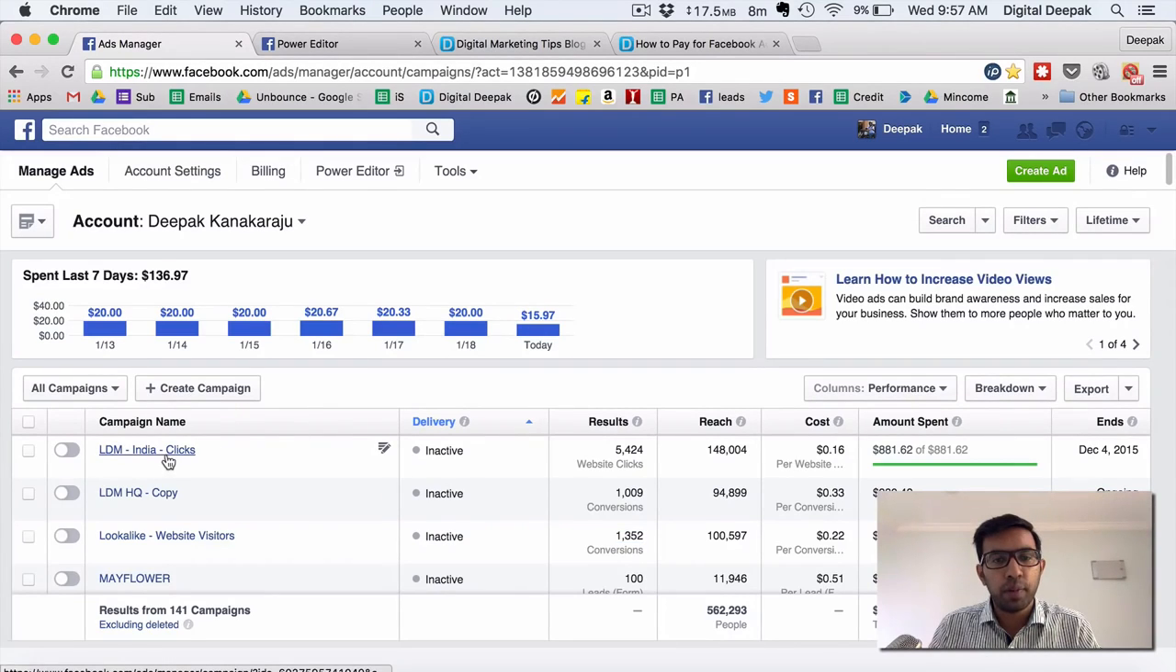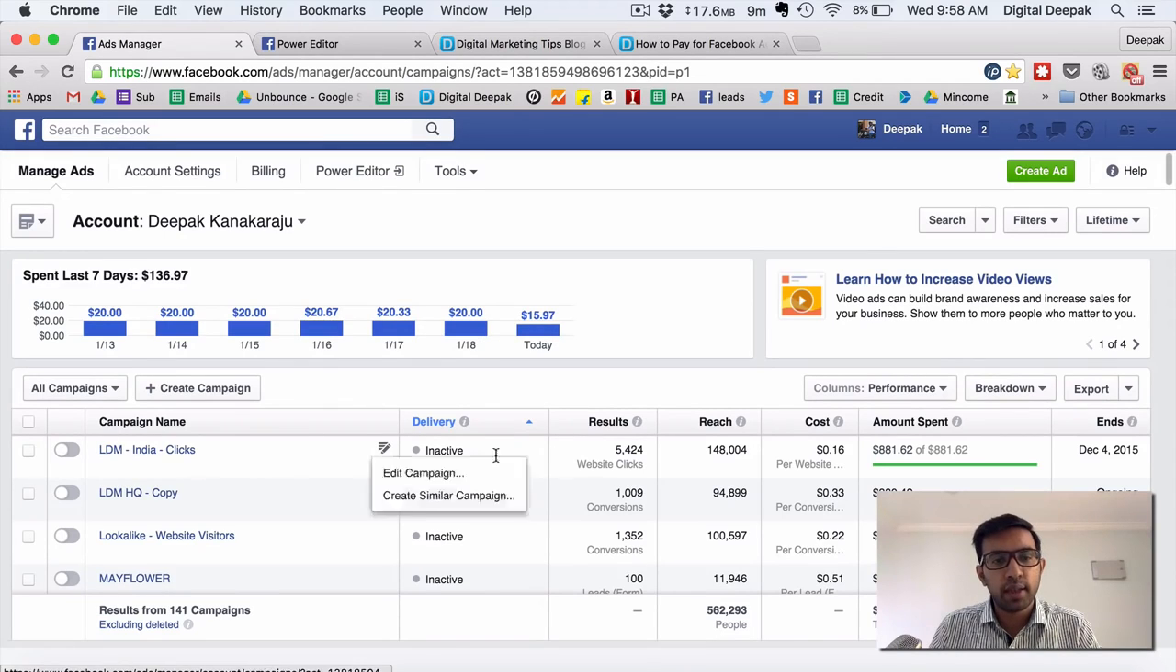This particular campaign which says LDM India Clicks is for the Learn Digital Marketing campaign. You probably would have signed up from Facebook for this digital marketing course because I ran a campaign on Facebook. Right now you can see that I am spending $20 per day to advertise my free digital marketing course, and a lot of people are coming to my landing page and signing up for my free digital marketing course because I am running the ads on Facebook.